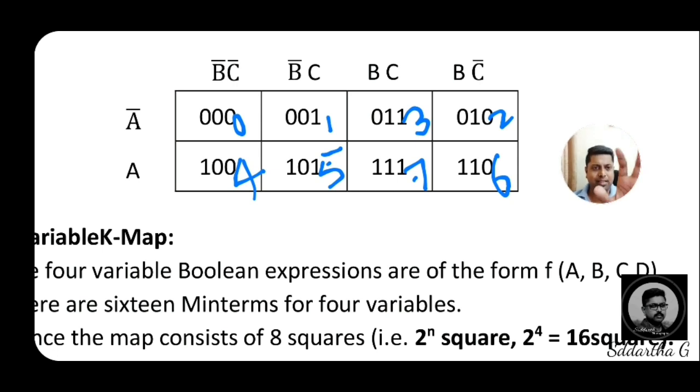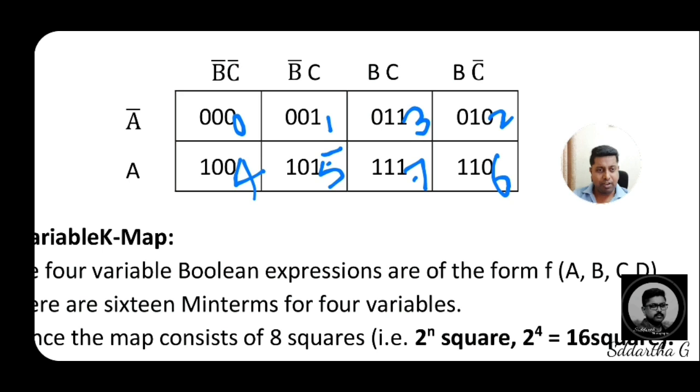Now you check in this 3 variable K-map whether 0 to 7 binary values as well as decimal values are present or not. Of course, all the decimal equivalents from 0 to 7 are present: 0, 1, 3, 2, 4, 5, 7, 6. 0 to 7, 8 maximum digits present. So this is a 3-digit K-map for the 3 variables A, B, C.